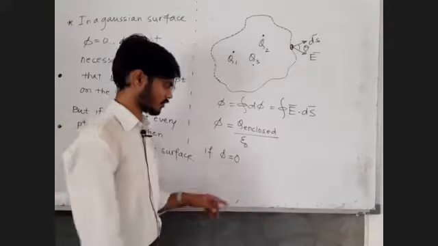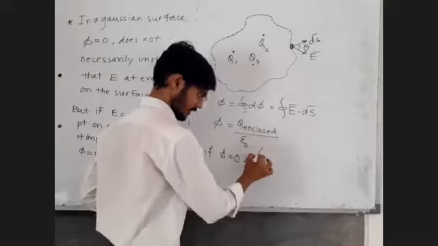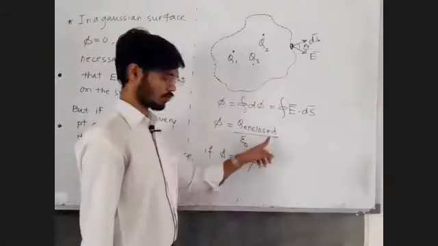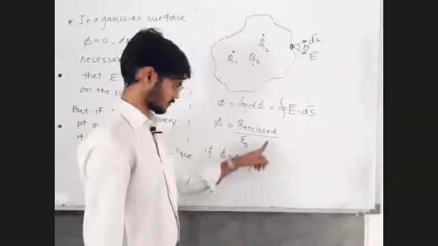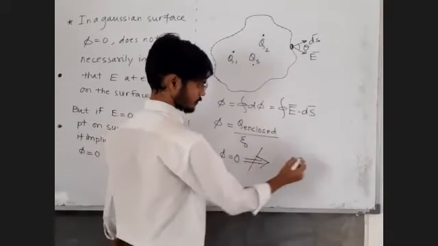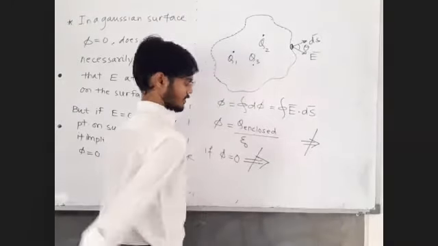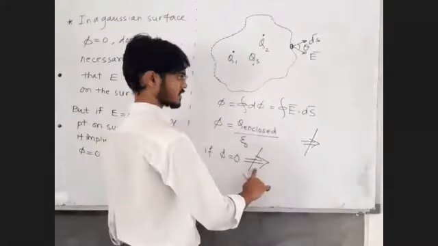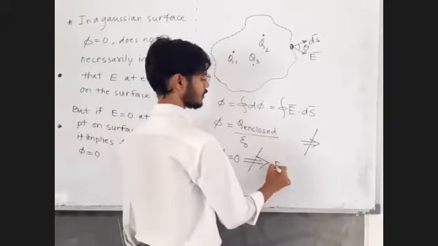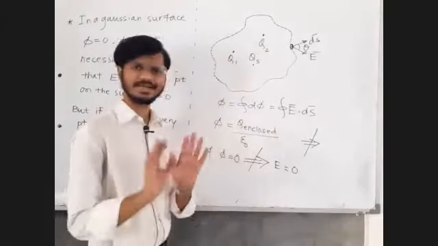Phi equal to 0 does not imply, arrow and then a cross. This symbol means implies, and with the cross, does not imply. Phi equal to 0 does not imply E equal to 0. E must be 0 for phi to be 0, it is not like that.